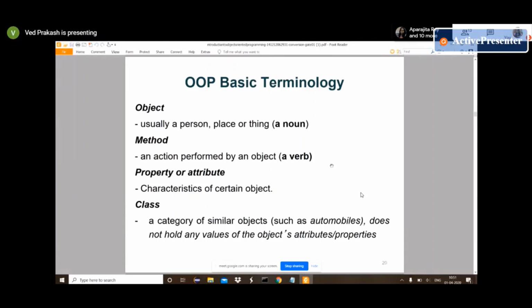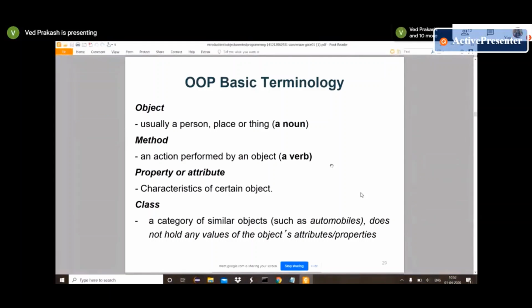So what exactly are object and class? Mainly, a class is a blueprint. When we say a car, it shows that it's a blueprint, like every car has four wheels, a body, steering, an engine. But when we talk about an object, we are talking about a specific type of that car, like Maruti 800, Tiago.